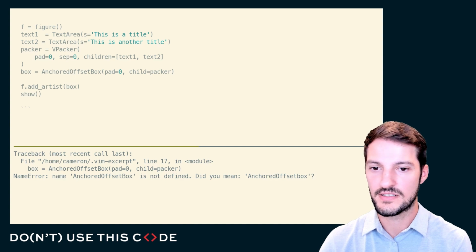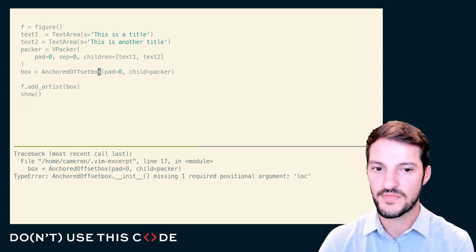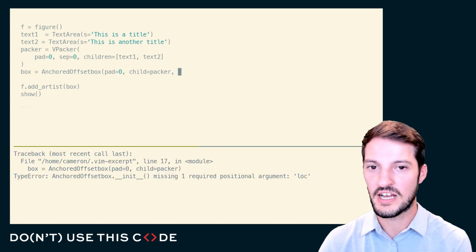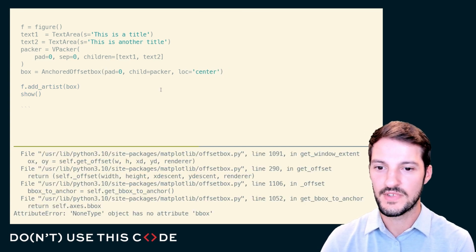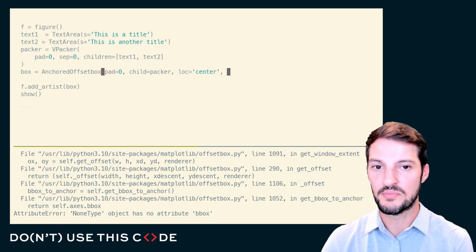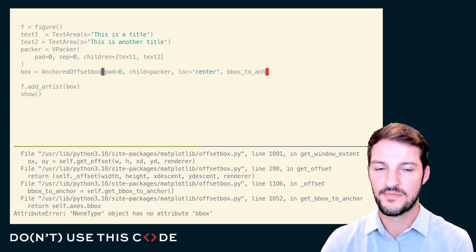Anchored offset box. We have a typo here, right there. Okay, it requires a positional argument loc. Oh, that's just like what the legend takes, right? That center, upper left, upper right. Has no attribute bbox. Oh man. So we have to also pass it just a couple more arguments here.